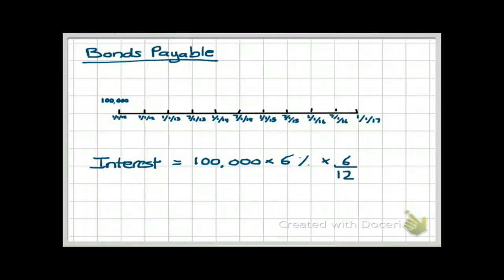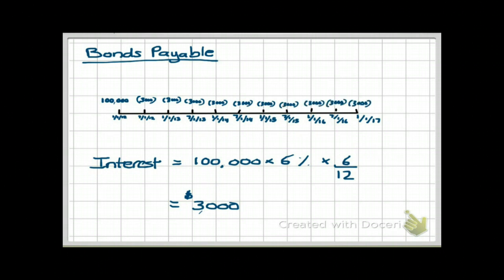So we can divide that by 12 to calculate the monthly interest and multiply it by 6 for the 6 months. That gives us $3,000 of interest every 6 months, which means every July 1st and January 1st, we have to pay $3,000 until the maturity date. The maturity date is January 1st, 2017, which is 5 years later. On that date, we also have to pay back the face value of the bond, which is $100,000. The next set of videos will talk about the accounting treatment of bonds payable.